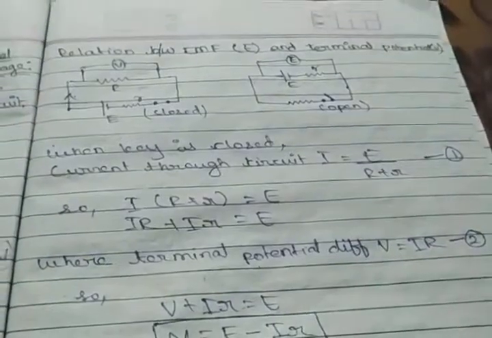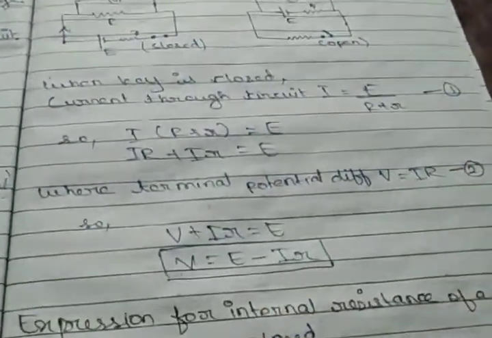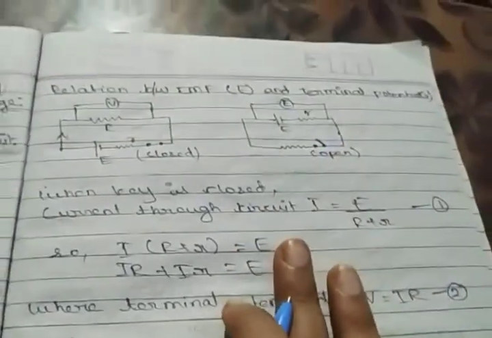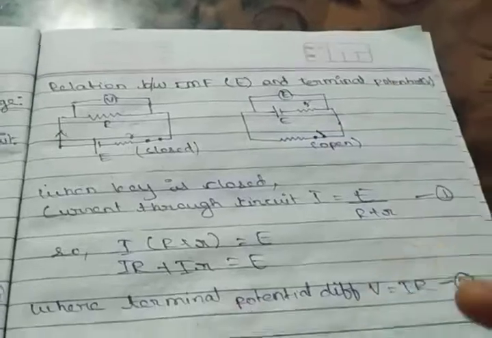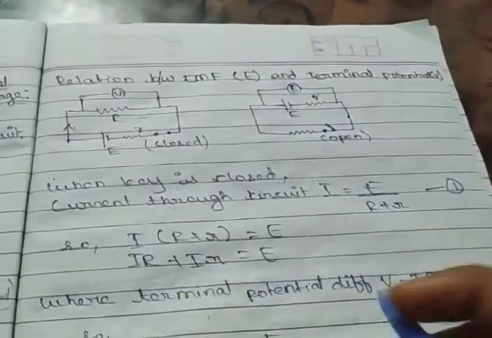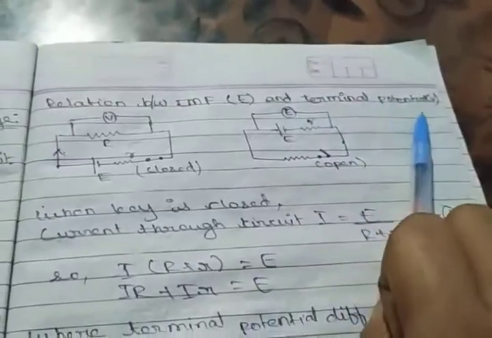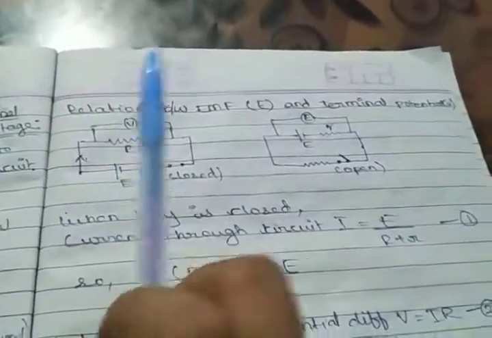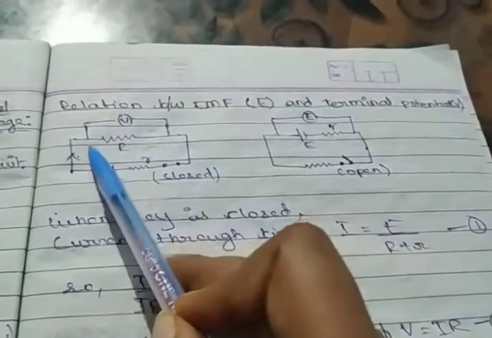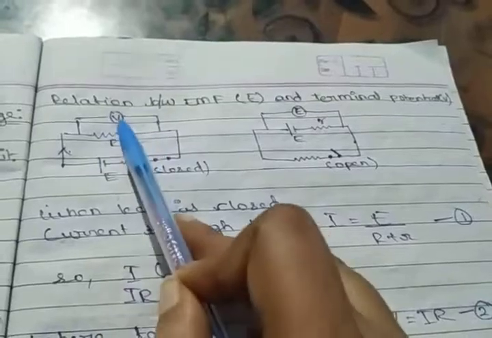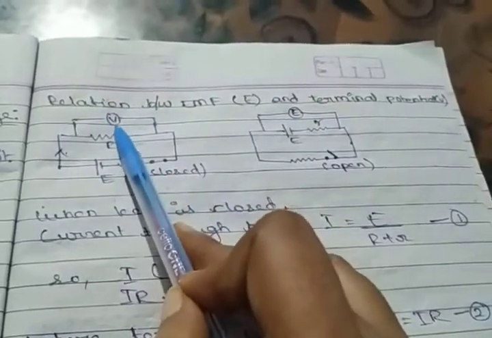Now, since we are going to study the combinations of cells, we are going to use certain formulas. For that purpose only we are learning all these terms. So let us understand what is the actual formula that we want. That is the relationship between EMF and terminal potential. So suppose, what is the terminal potential? I said, when we have a closed circuit and I measure the potential difference across any 2 points, this is the potential difference V that we will get.